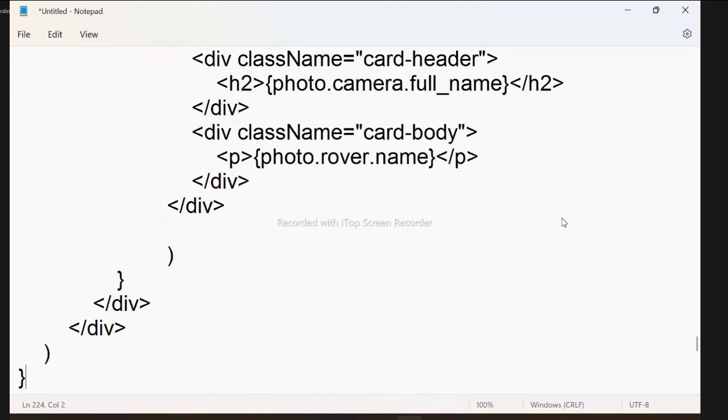Now, once you know this, we will see how we can use options like two-way binding. This is all one way: you are fetching and you are displaying. Then how you handle two-way binding, how you handle interactions, events.